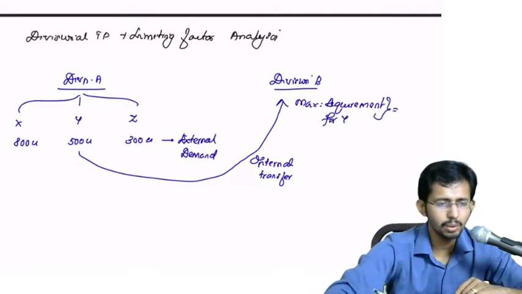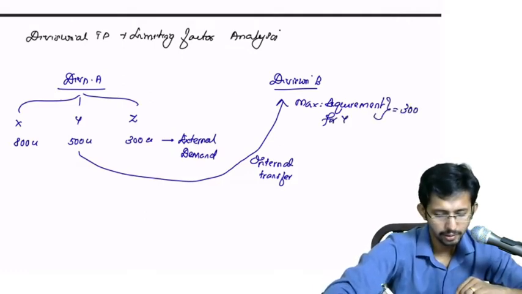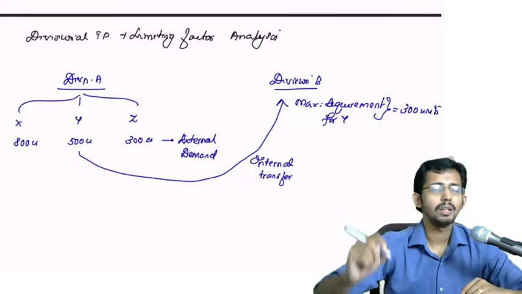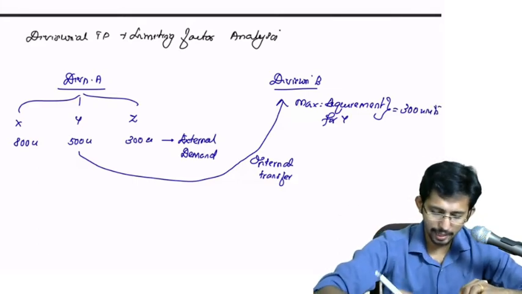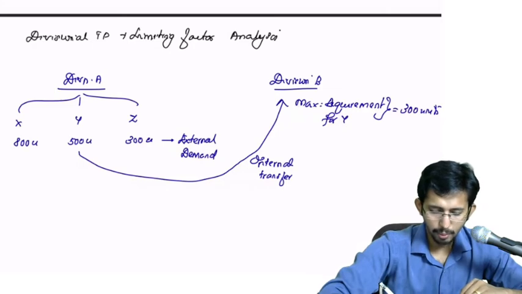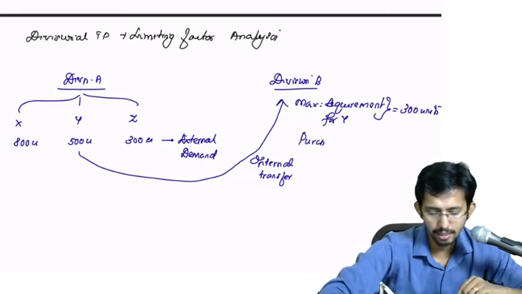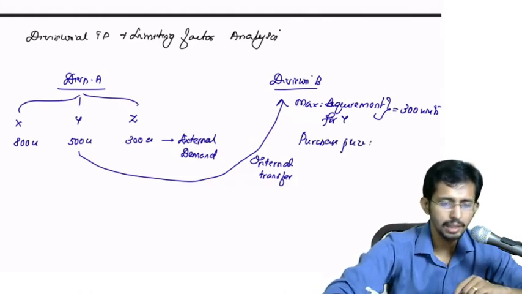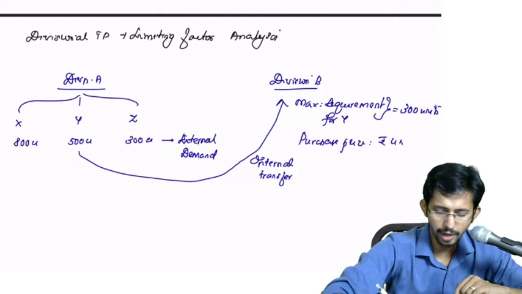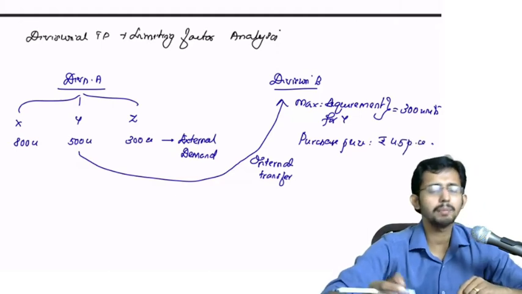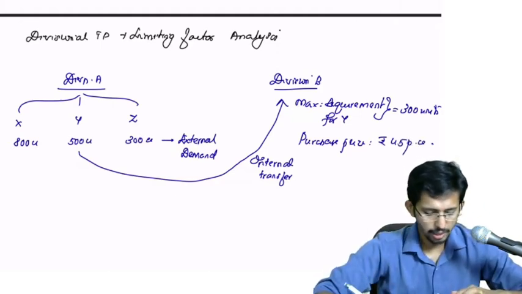It's only 300 units. Now they also say that product Y can be purchased from the external market. So the purchase price of Y in the external market is given to be rupees 45 per unit. Now what do you have to do?